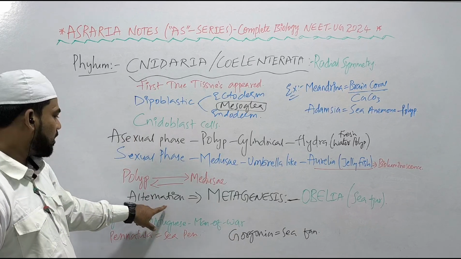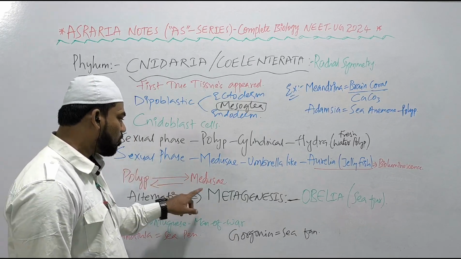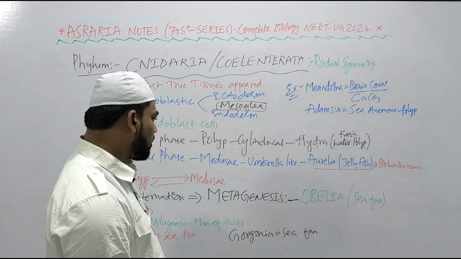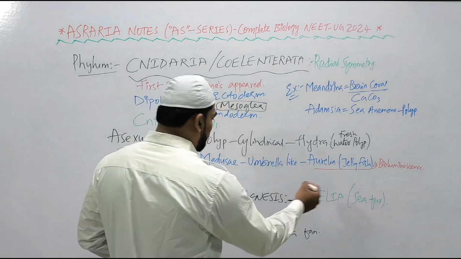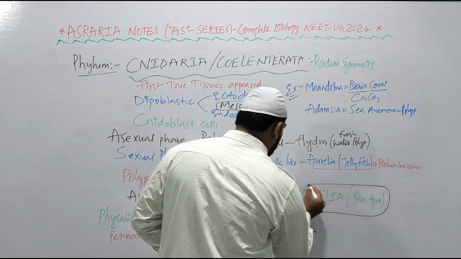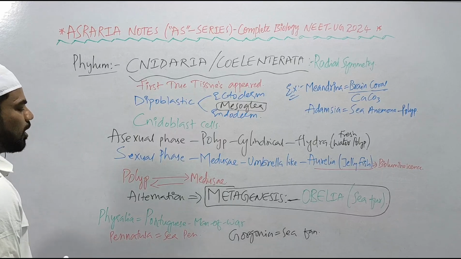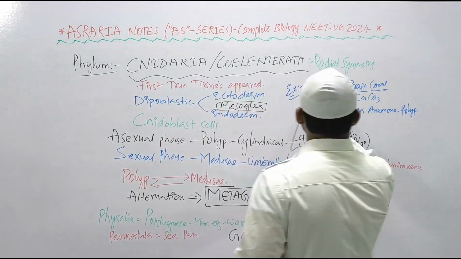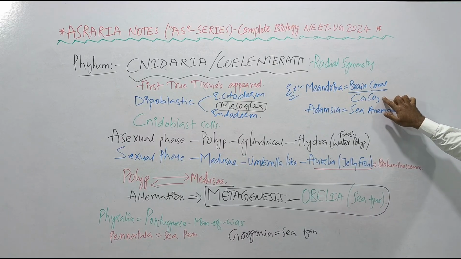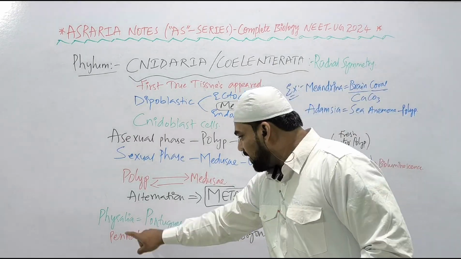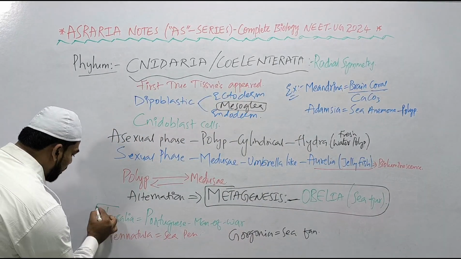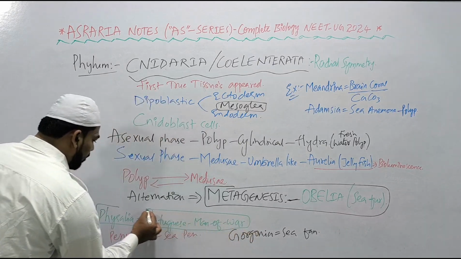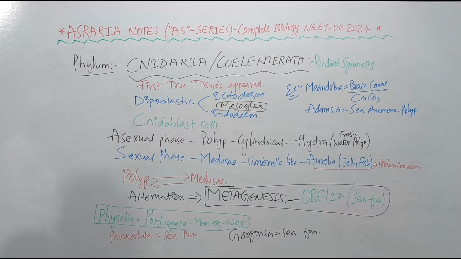The alternation of generations of the asexual phase and sexual phase, polyp and medusa, is called metagenesis, and that metagenesis can be seen in Obelia. It is very much important. Metagenesis, alternation of generations of polyp and medusa, can be seen in Obelia, right? Examples: Meandrina, brain coral, consisting of a calcium carbonate skeleton. Physalia, Portuguese man of war. It is a very important example. It can be asked in NEET, right? Physalia, Portuguese man of war.